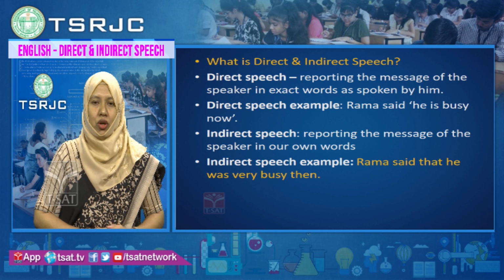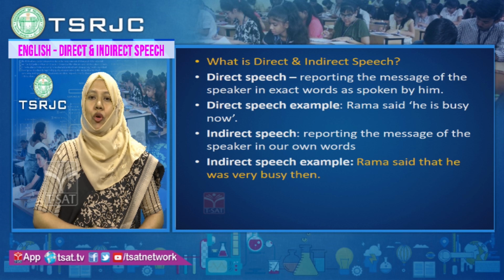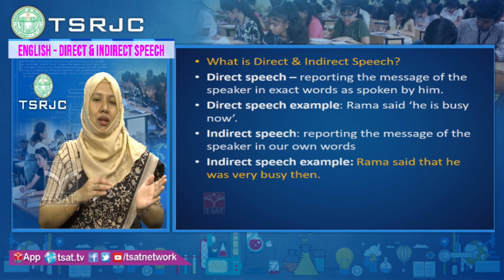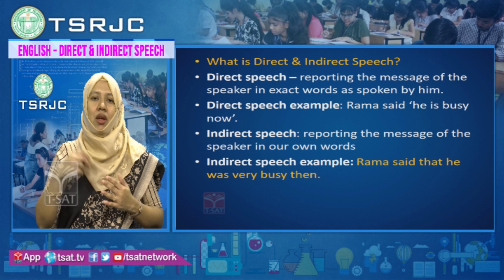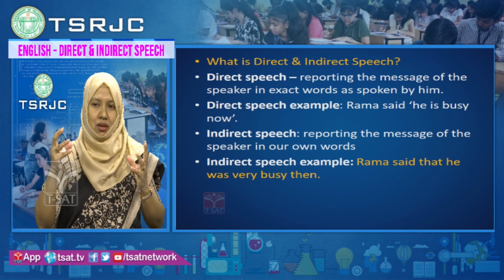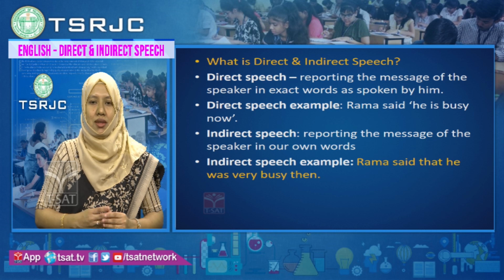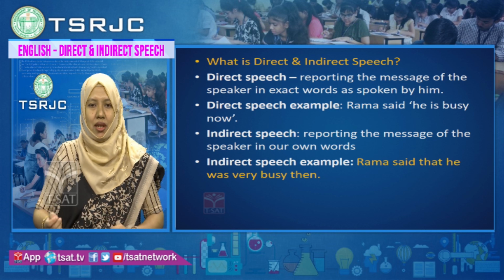Hope you remember what you have learnt in your previous classes. Direct speech means reporting the message of the speaker in exact words as spoken by him or her. Whatever the person is speaking, reporting the same words by the speaker is called direct speech. For example, Rama said, "He is busy now."